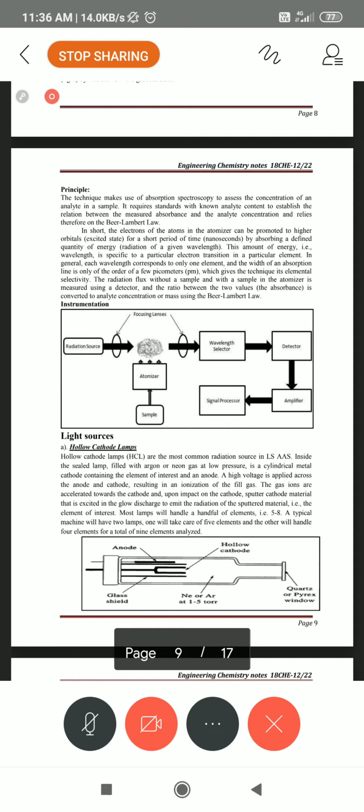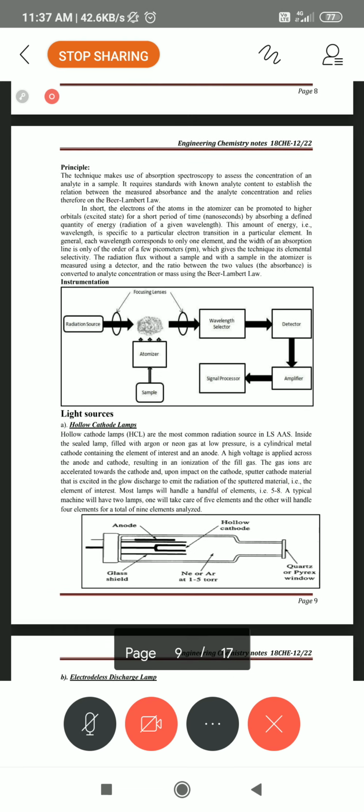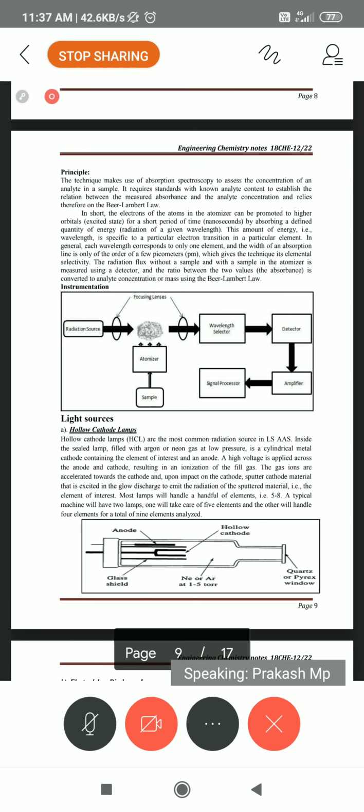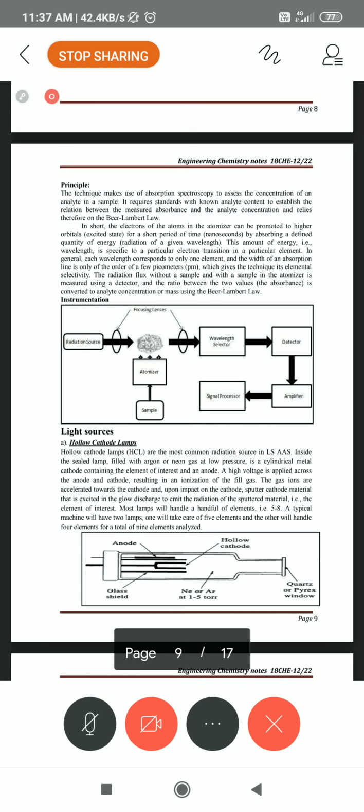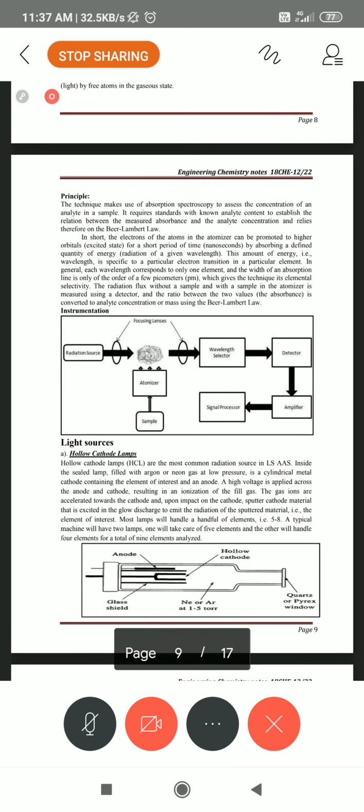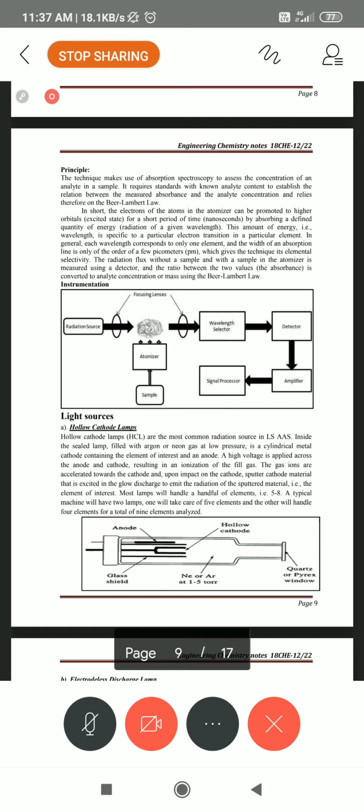At the time the rays are passing, the atoms can gain higher energy. So sodium becomes sodium plus, and sodium Na minus also. That is the excited state. How much percentage of light is absorbed in the visible region of the spectrum? It then passes to the photo detector, and the data analyzer and recorder immediately note it. Based on that, we can easily find out how many ppm of sodium, potassium, or any metal is there.